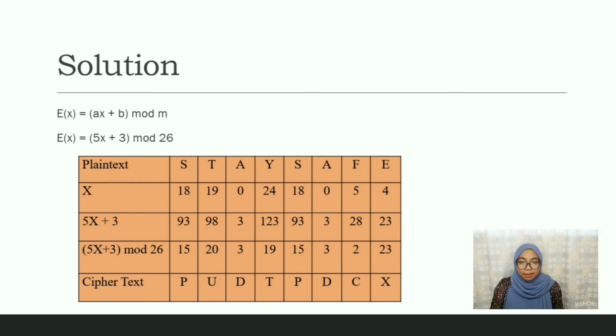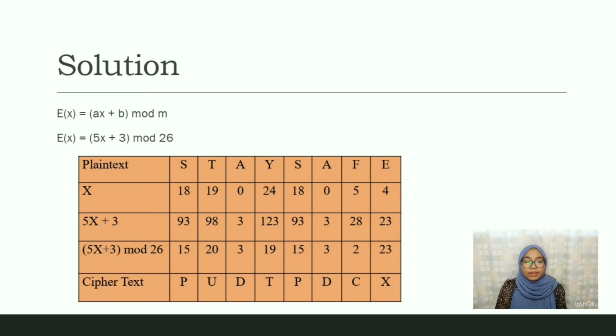Substitute the value of a, b, and m, we will get E(x) equals 5x plus 3 mod 26. Next, we need to write down the plaintext, which is staysafe. Next, we need to find the numerical value of each letter, which is x. By looking at our encoding table, we get the numerical value for letter S is 18, T is 19, A is 0, Y is 24, F is 5, and E is 4.